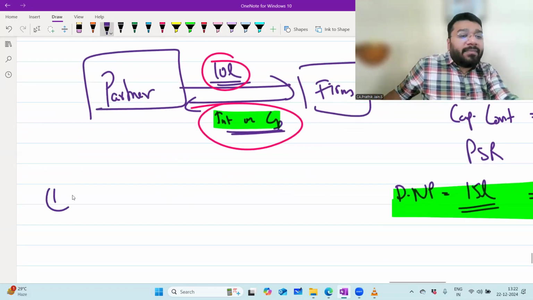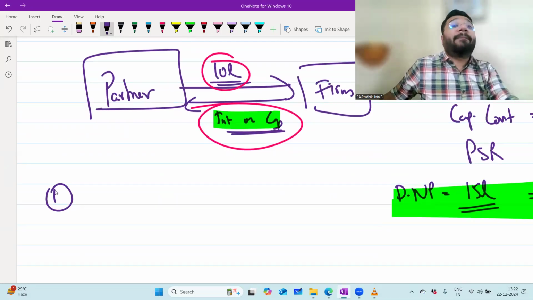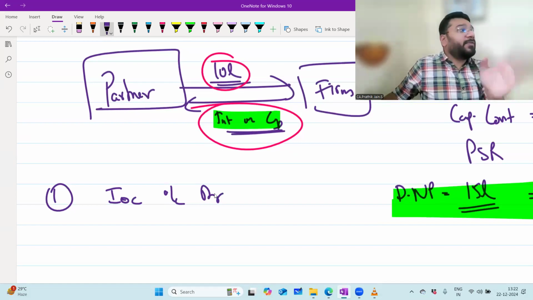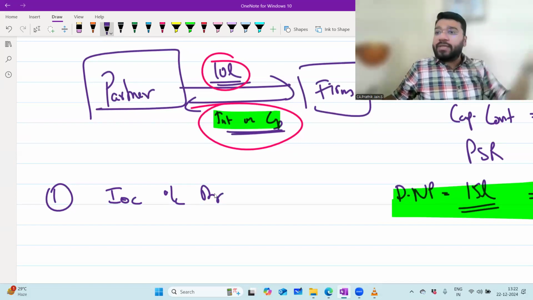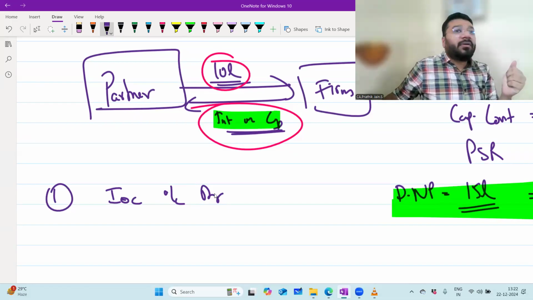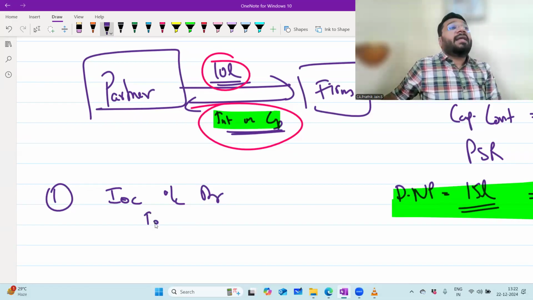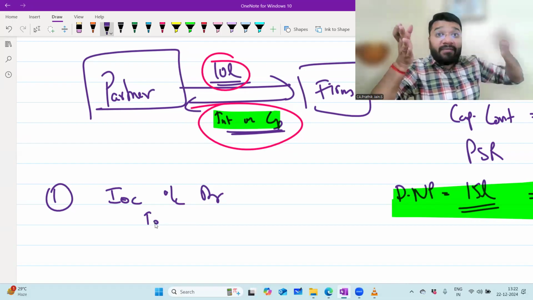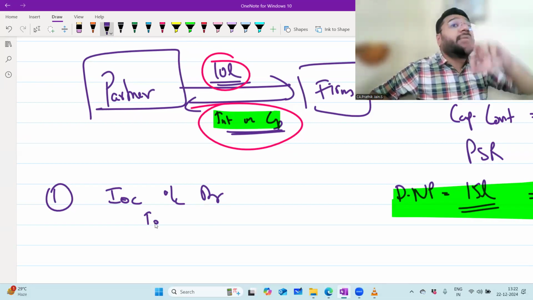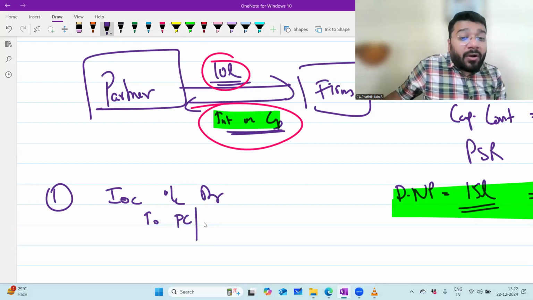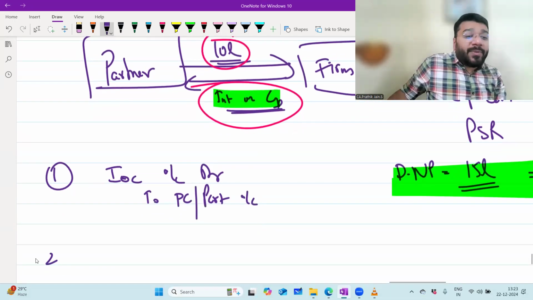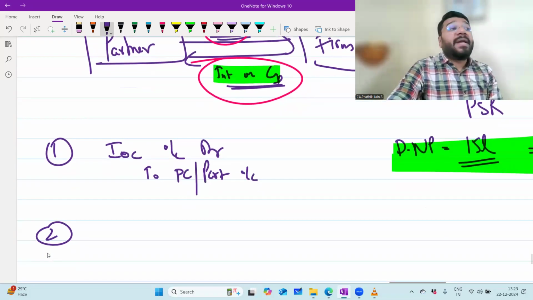Now, who is paying interest to whom? The firm to the partner. So please tell me, what is the journal entry for the interest on capital expense due? Interest on capital account debit, because this is an expense for the business. If you have the profit, you give IOC. So this IOC is an expenditure for you, no? To partners' capital. Anything happening between the business and the partner, the give and take, should always be routed through their capital or current account. So this will go to the partners' capital account or partners' current account. IOC is a nominal account. It has to be closed by transferring to the P&L appropriation account.